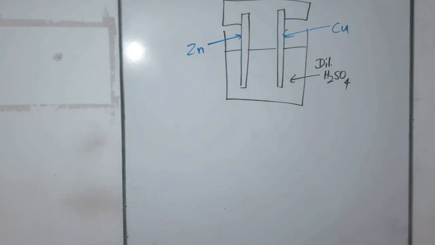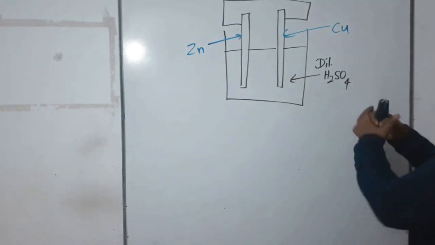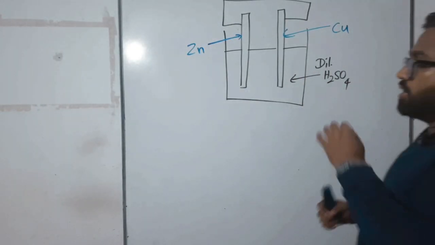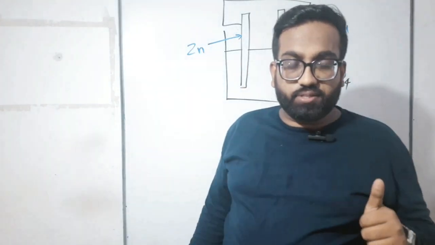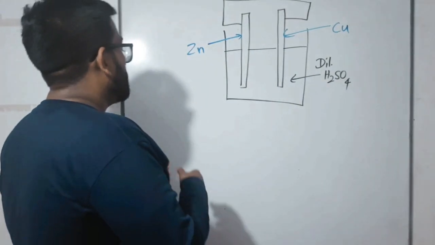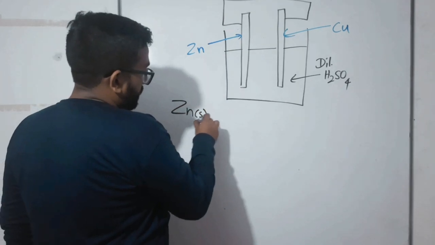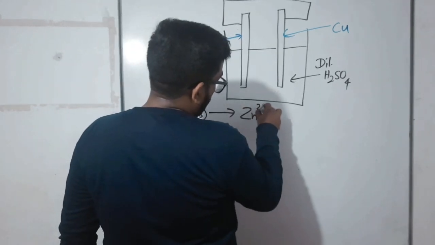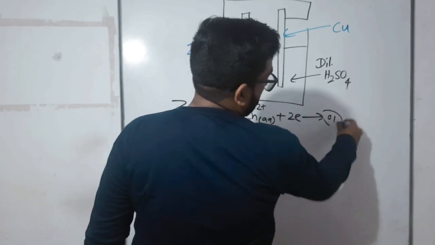Okay, children, for your further awareness, here I have drawn the picture again. Now you should help me. What were the reactions we observed? The first one was that the zinc electrode was dissolved, right? So what was the reaction for that? Zinc solid became zinc 2+ (aq) plus 2 electrons. That was the first one.